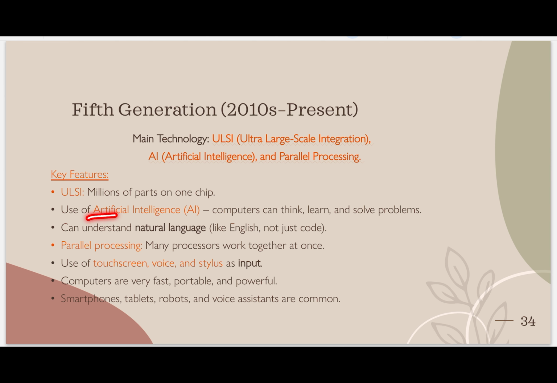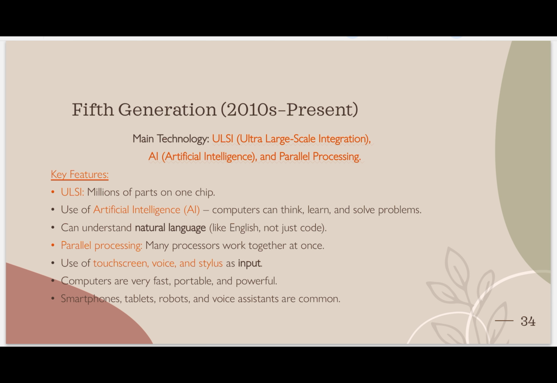Use of artificial intelligence. Computer can think, learn and solve problems, right? Nowadays we can see how much AI is getting advanced. Our Siri, Hey Google, otherwise ChatGPT. These are all types of AI. It can understand natural language like English, not just code.